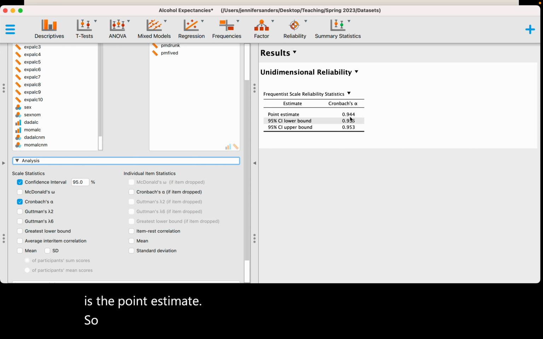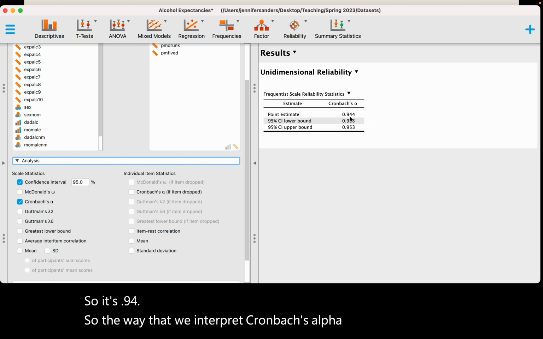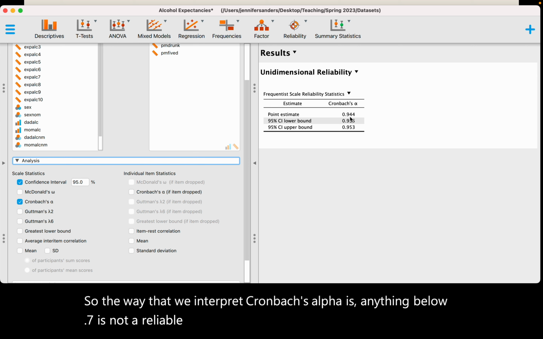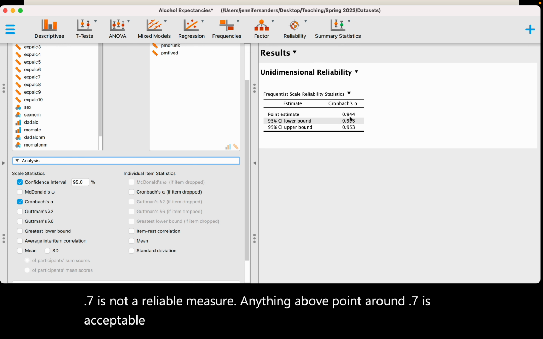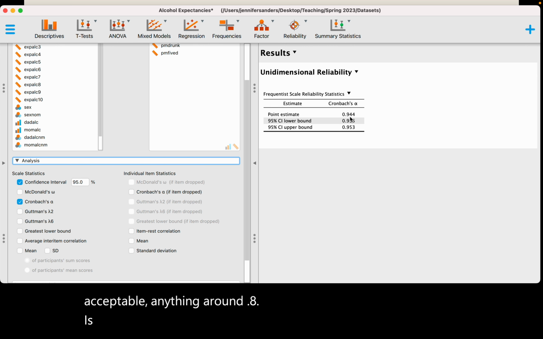So it's 0.94. So the way that we interpret Cronbach's alpha is anything below 0.7 is not a reliable measure. Anything above around 0.7 is acceptable. Anything around 0.8 is a good scale, and anything above 0.9 is excellent.